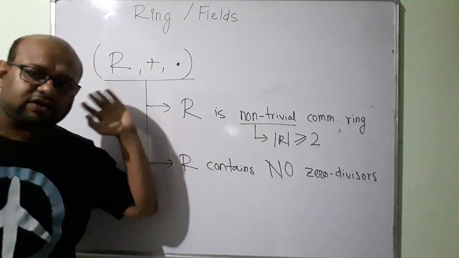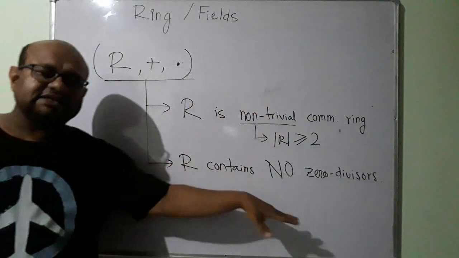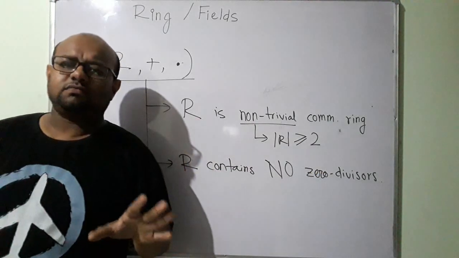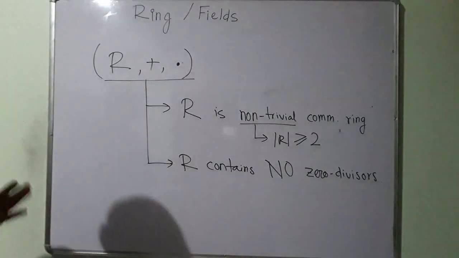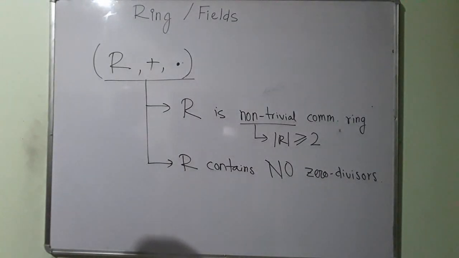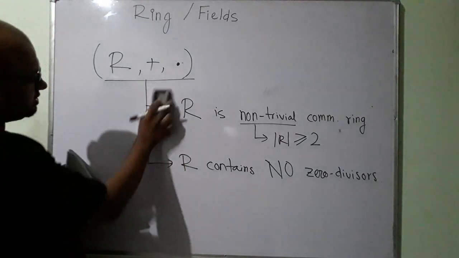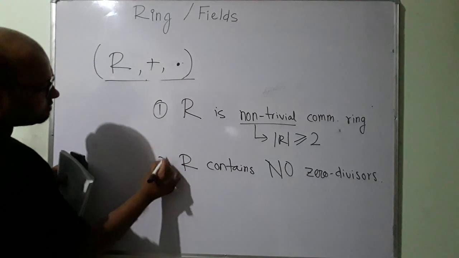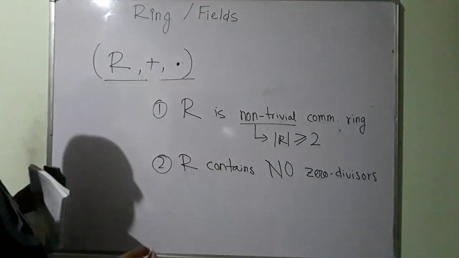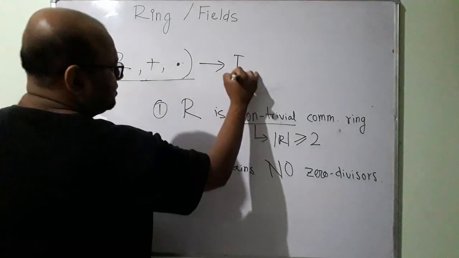So our Z6 was a commutative ring, but Z6 contained zero divisors. In fact, it contained 3 zero divisors. So if these two rules are satisfied, rule number 1 and rule number 2, then this would be called an integral domain.